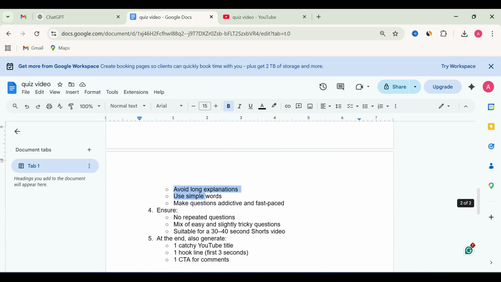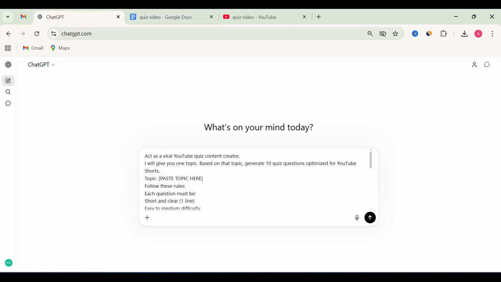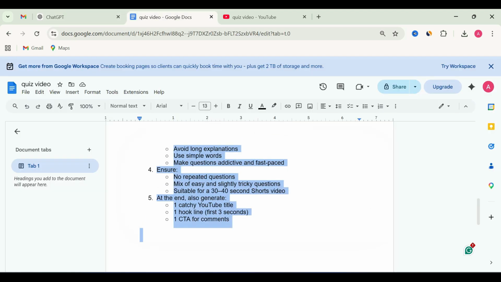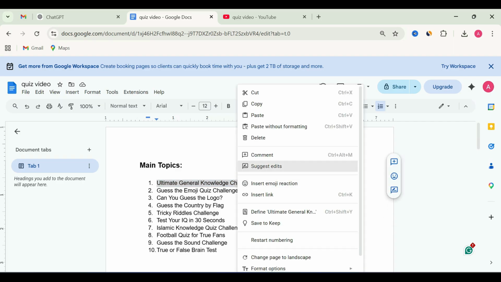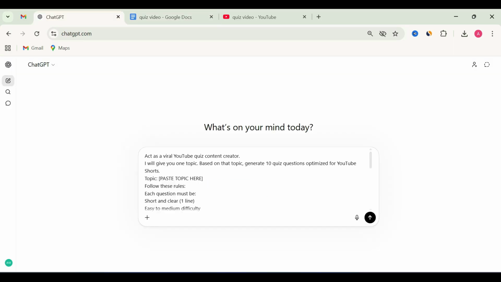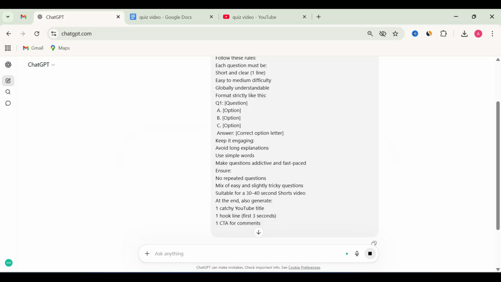Here you need to make few changes before sending it. First, make sure to change paste topic here with above any of 10 topic. Then it will generate 10 questions. You can change to 100 or any of your choice as well. Let's change the topic and send it. Now our quiz is ready. Let's select the question number 1. Now move to step 2.